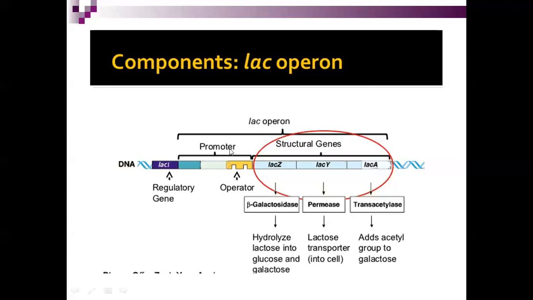And this portion, including the operator and the previous portion of the regulatory gene, is called the promoter, which promotes. So these are the terms you need to remember. What is the lac operon? What are the structural genes? What are the promoter, the operator site or operator gene, and the regulatory genes, and how do they work? These are the things you need to know. So now going to the previous slide.